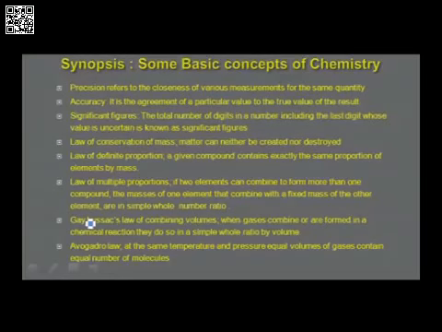There will be questions on these laws of chemical combinations. The first one is law of conservation of mass. It says matter can neither be created nor destroyed. Law of definite proportion says a given compound contains exactly the same proportion of elements by mass. Law of multiple proportions, the statement goes like this: if two elements can combine to form more than one compound, the masses of one element that combine with a fixed mass of the other element are in simple whole number ratio.